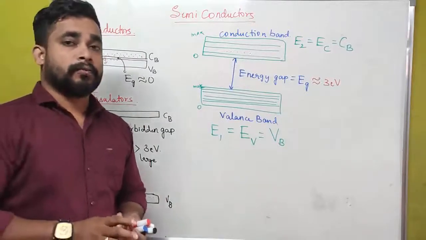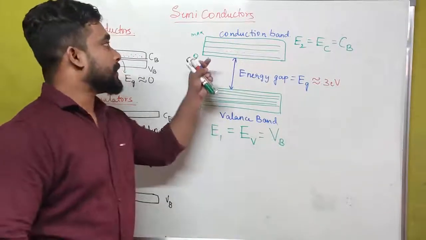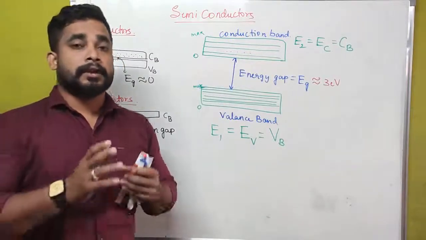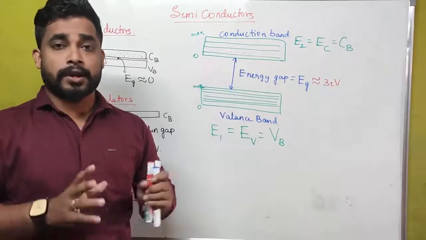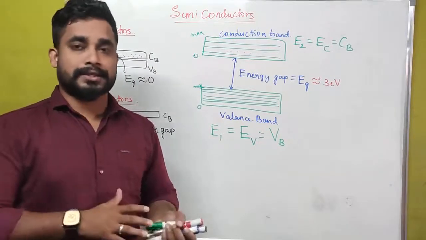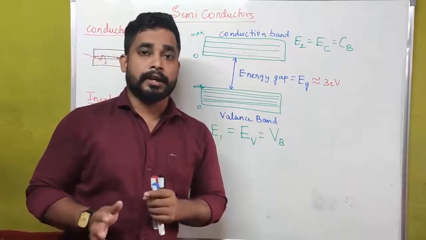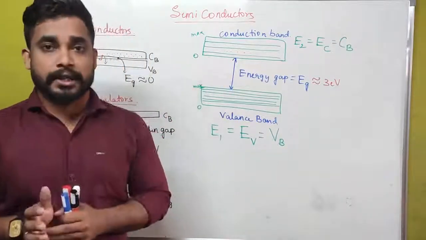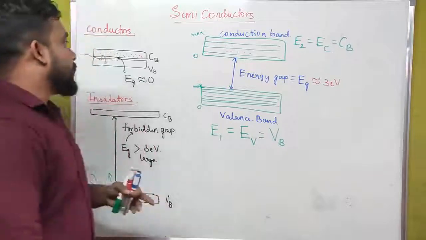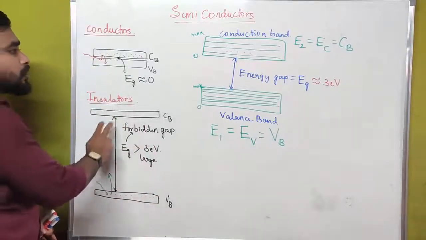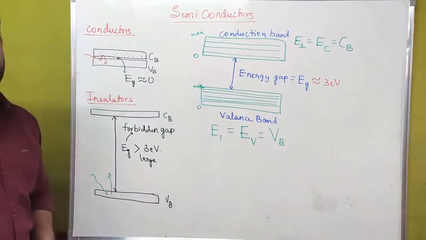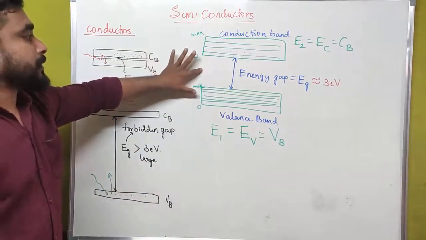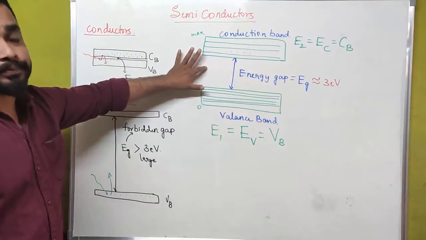Then we can make a definition of a semiconductor. What does semiconductor mean? We can talk about conductivity or resistivity. If the conductivity or resistivity of a material lies between that of conductors and insulators, it is known as a semiconductor. Once again, I'll repeat the semiconductor definition.